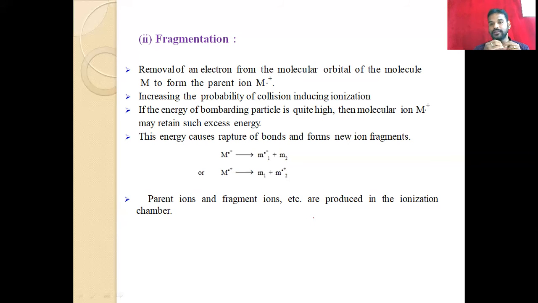The bombarding electron removes one electron, but the excess energy is transferred to the molecular ion, and that higher energy makes it break into new fragments. That means the higher energy from the bombarding electron gives different fragments of the parental ion.